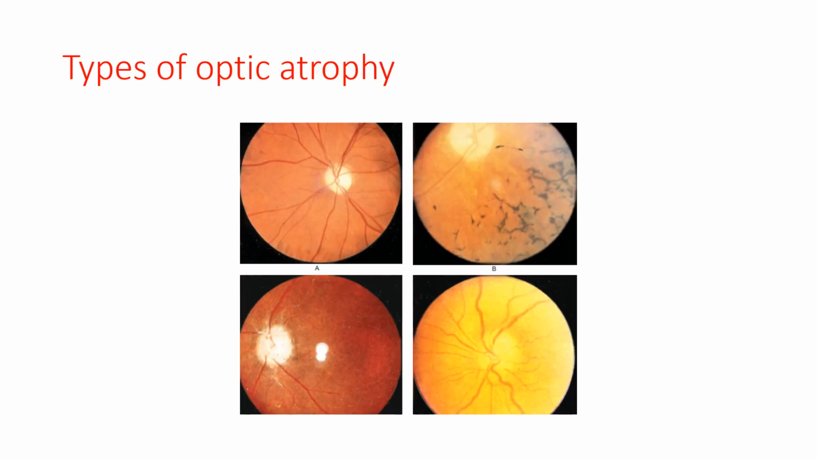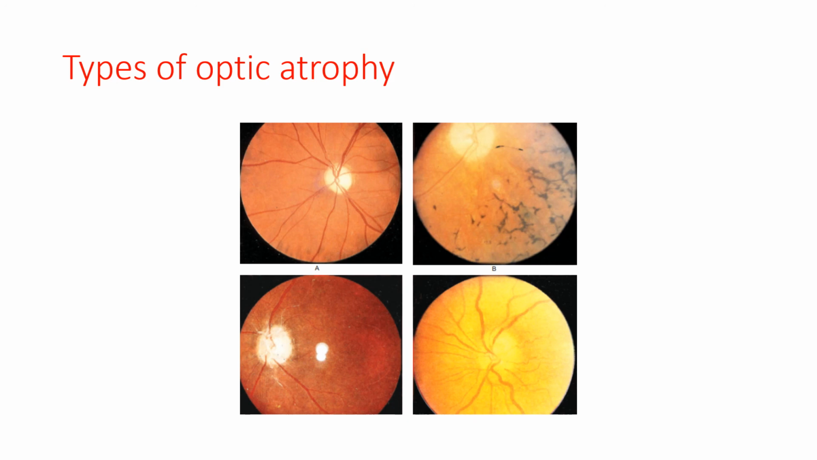Now this picture shows you here types of optic atrophy. The first picture, which is A, it's given in your book, Kanski. I've taken it from there only. This is showing a case of primary optic atrophy. So here you can see there's a chalky white disc with sharply defined margins. The picture is not very clear, but you can see that the lamina cribrosa and other things would be normal.